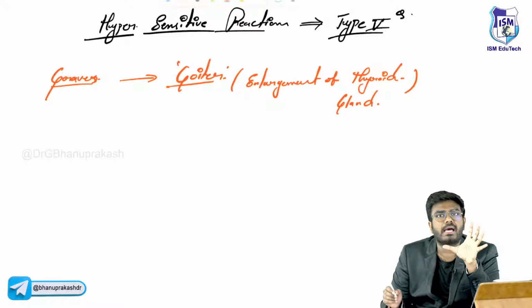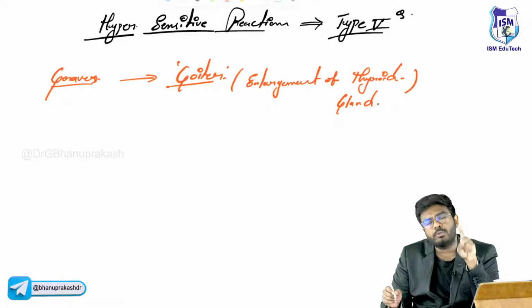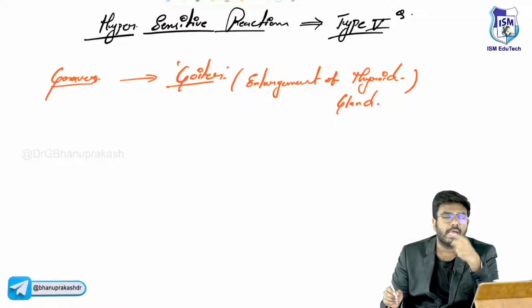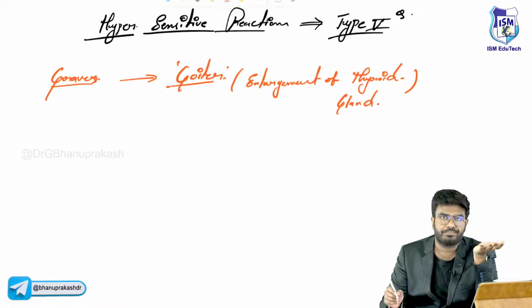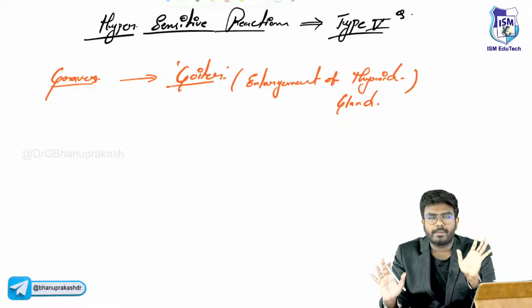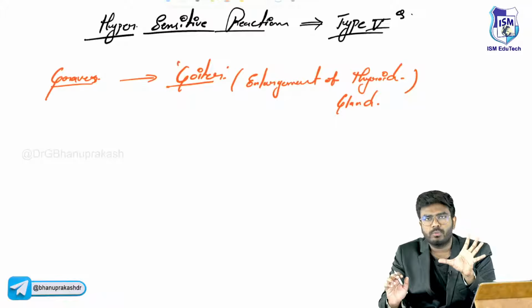The thyroid gland is simply enlarged, a bigger thyroid gland. So goiter can be seen in hyperthyroidism, hypothyroidism, as well as in normal, euthyroid conditions. Simple goiter means enlargement of the thyroid gland. In Graves' disease, yes, there is goiter, true.